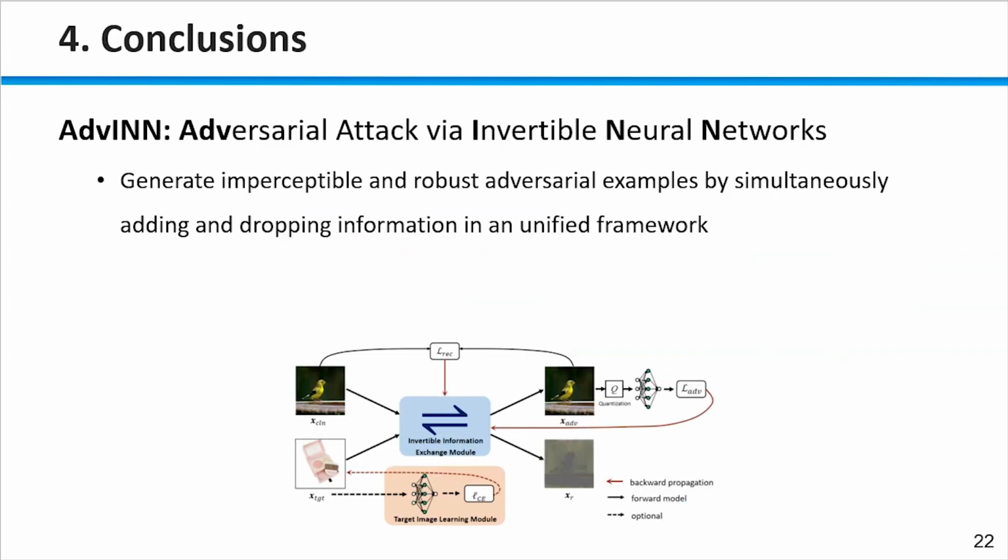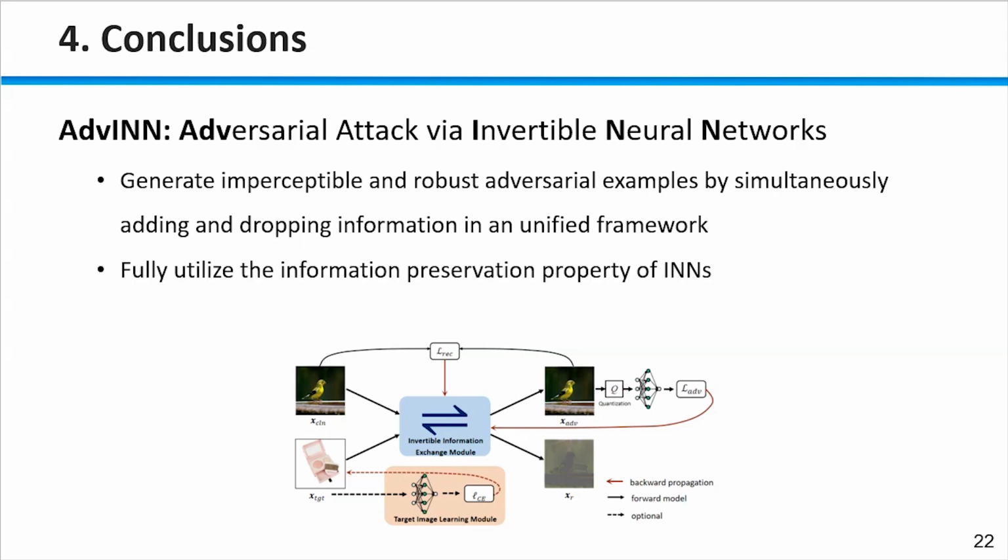In conclusion, we propose an adversarial attack via invertible neural networks, which generates imperceptible and robust adversarial examples by simultaneously adding and dropping information in a unified framework, and fully utilizes the information preservation property of INNs. Finally, we improve the interpretability of adversarial examples.